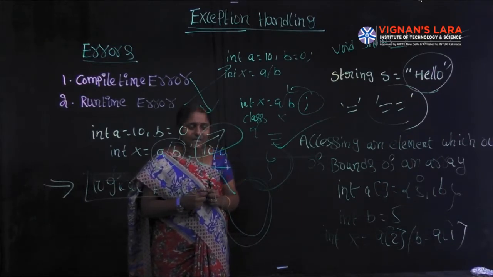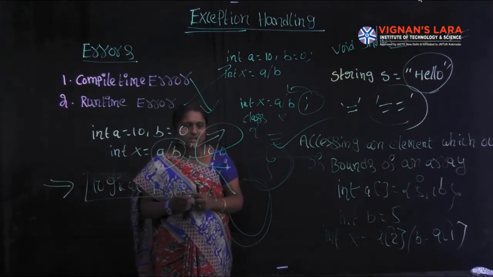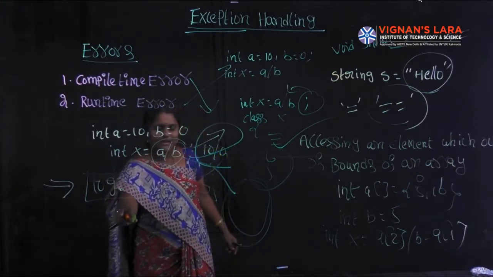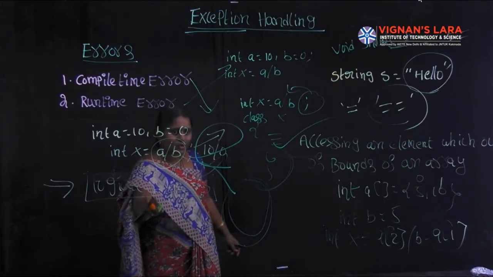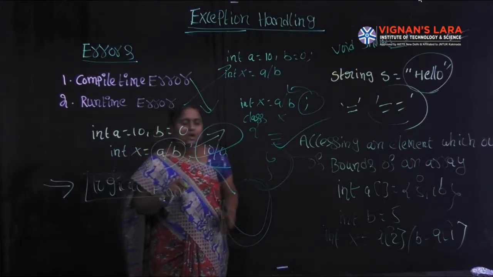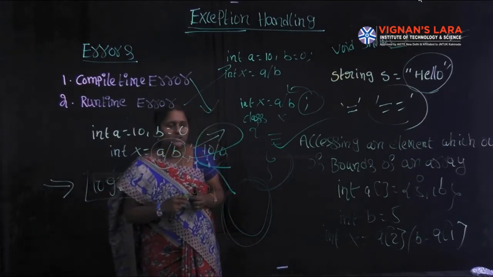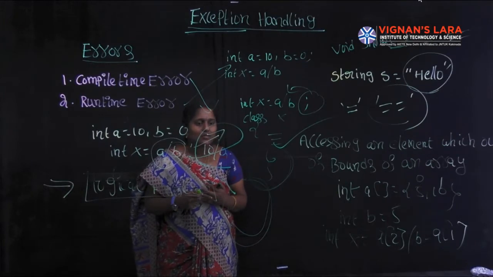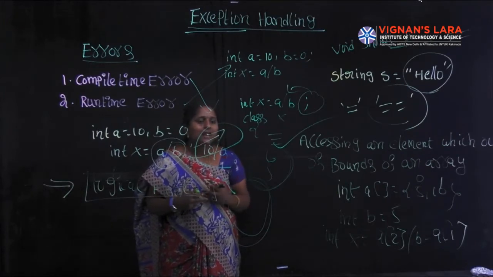Next, runtime errors may also occur because of logical errors. Everyone, remember this point: runtime errors may occur because of logical errors. So what is a logical error? In your mind, one question is arising: what is a logical error? Logical error means any wrong logic which leads to a wrong output. We can simply know them as logical errors.